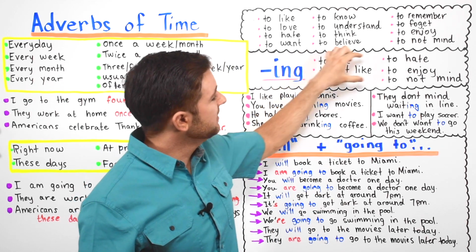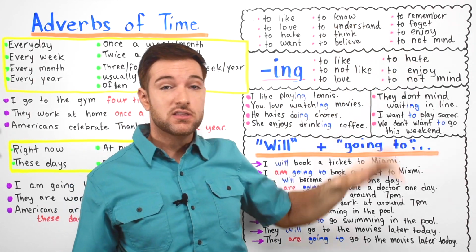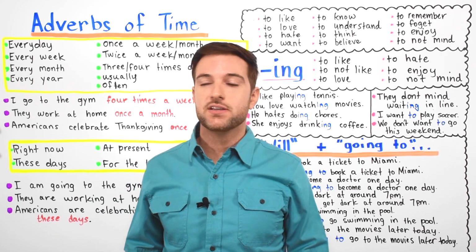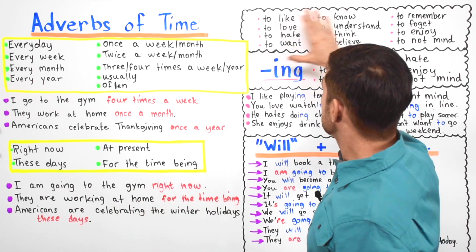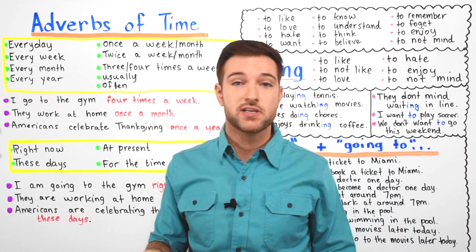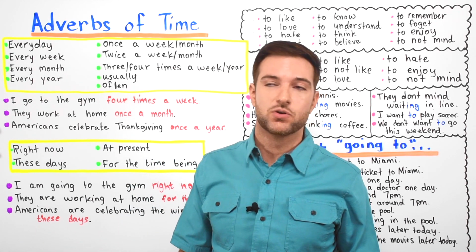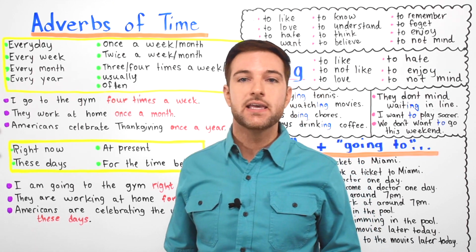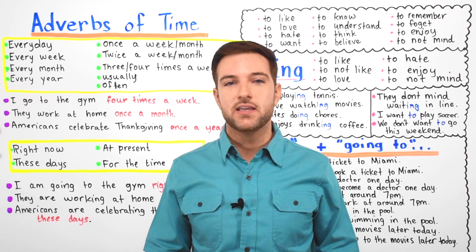You'll notice that some of these ones that I have here also come from up here. So these verbs here generally do not use the ing form. Here you'll notice that we have ing forms, but these ones here we don't use ing. So you can't say I am liking, or I am loving, or I am hating. This is all considered grammatically incorrect.